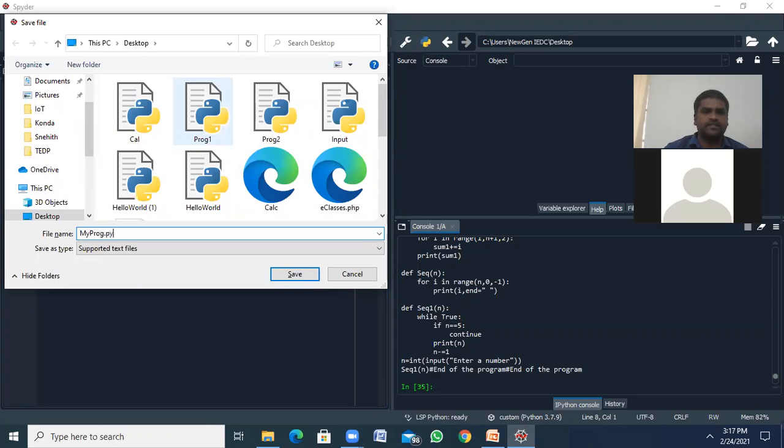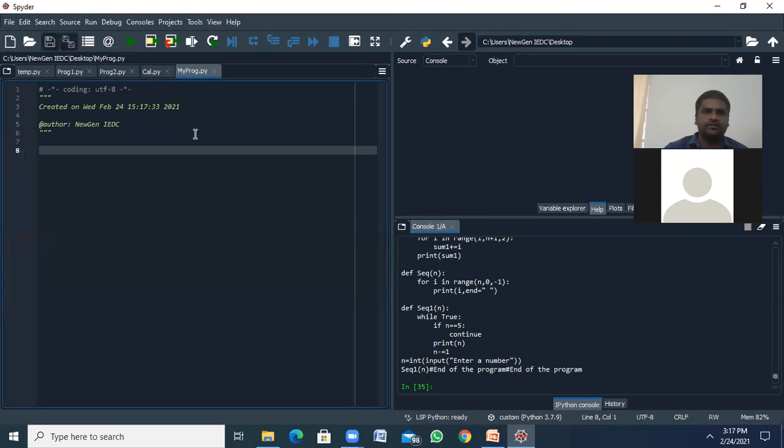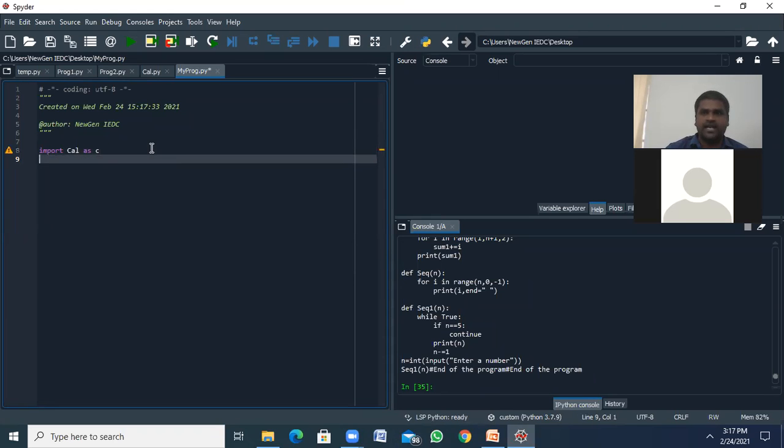This is my program actually. Here we are going to import that module. Import call as C. As C in the sense we are going to give a local name, nothing else.